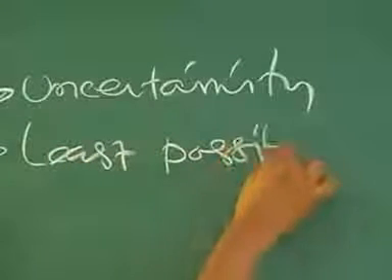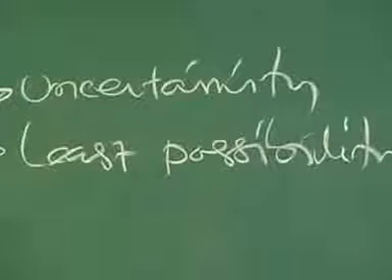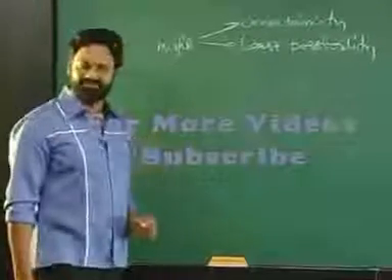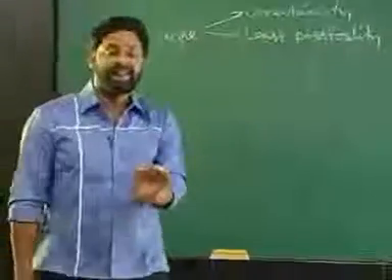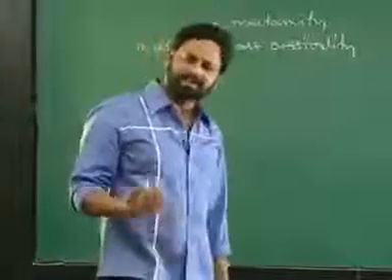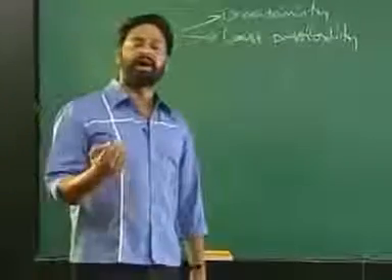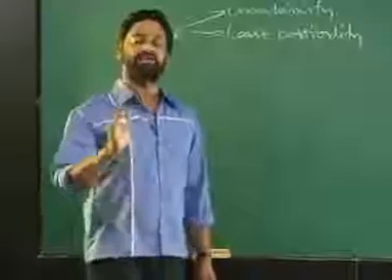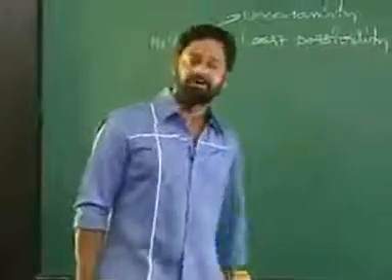You understand only one difference between may and might. May is used to talk about uncertainty, but it talks about the possibility. Whereas might is also used to talk about uncertainty, but it talks about the lesser possibility. May tells about possibility, might tells about the least possibility, where the chances are very less for something to happen. There we choose the modal verb might.